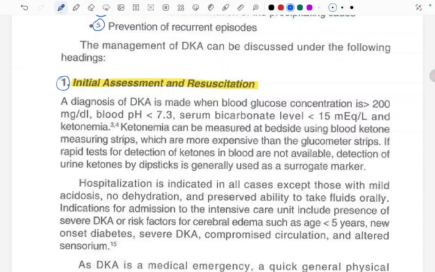A diagnosis of DKA is made when the blood glucose concentration is more than 200 mg per deciliter, pH is less than 7.3, serum bicarbonate level is less than 15 milliequivalents per liter, and there is ketonemia. Ketonemia can be measured at the bedside using blood ketone measuring strips, which are more expensive than glucometer strips. If rapid tests for detection of ketones in the blood are not available, detection of urine ketones by dipstick is generally used as a surrogate marker.